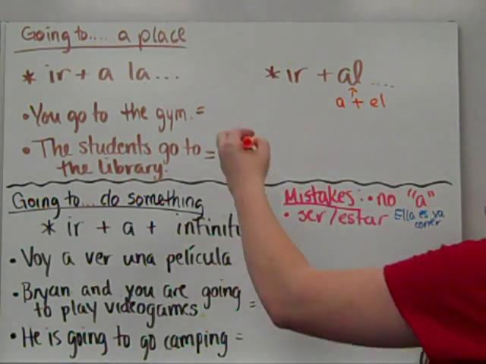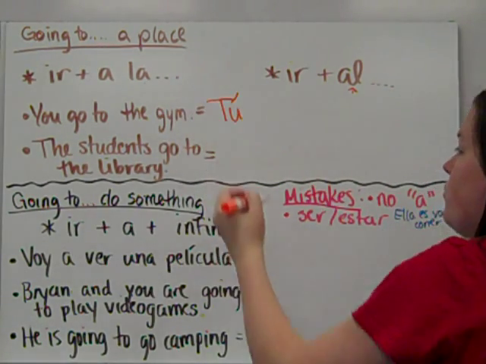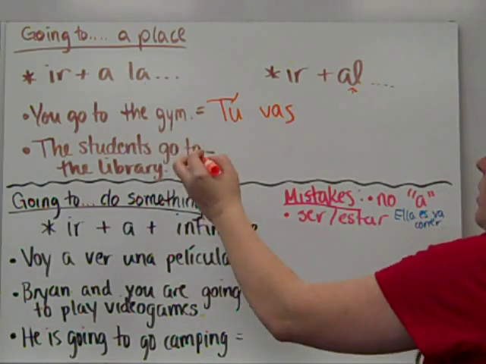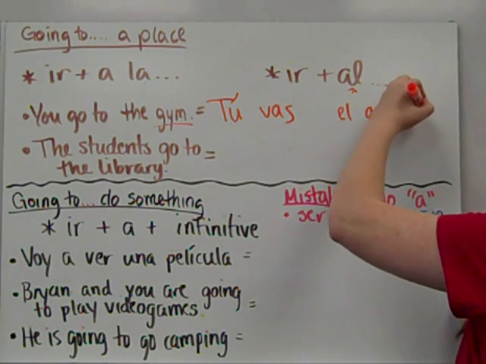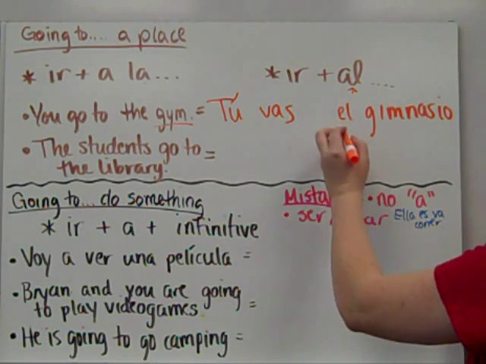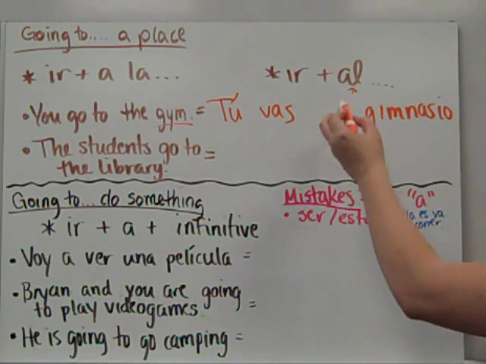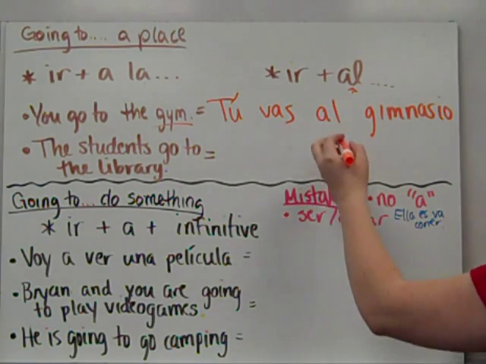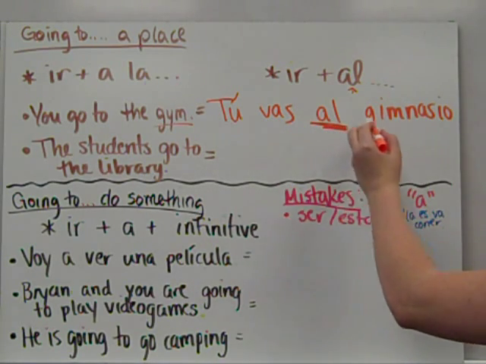You go to the gym. So I'm going to erase this to have some space. You is tú. The form of ir is vas. To the gym. The word for gym is el gimnasio. This is a masculine word. So instead of a la, we're going to write al. So we take that L out, and a plus el becomes al gimnasio. You go to the gym.